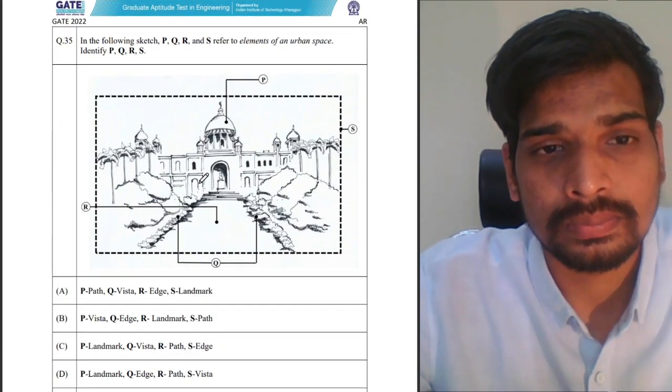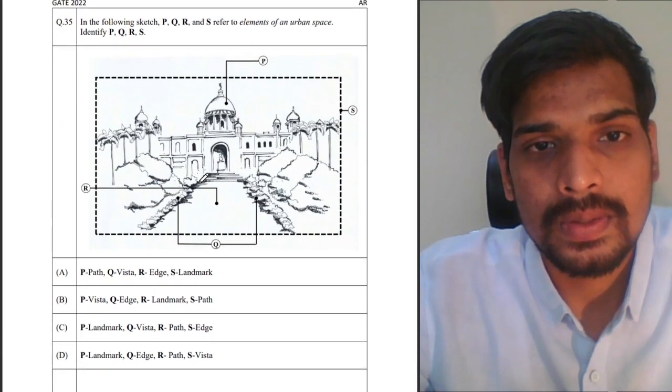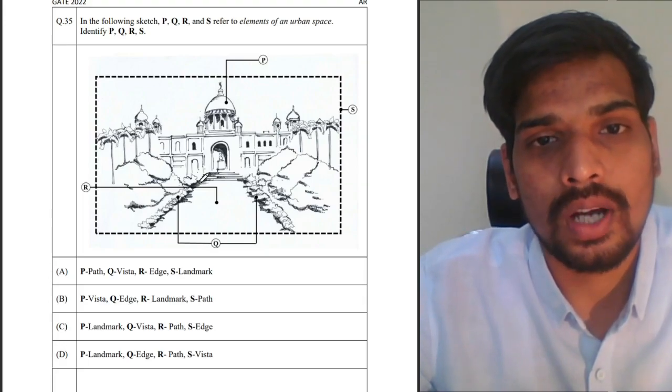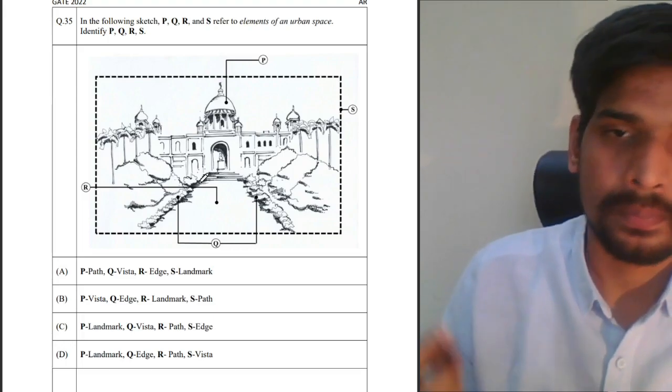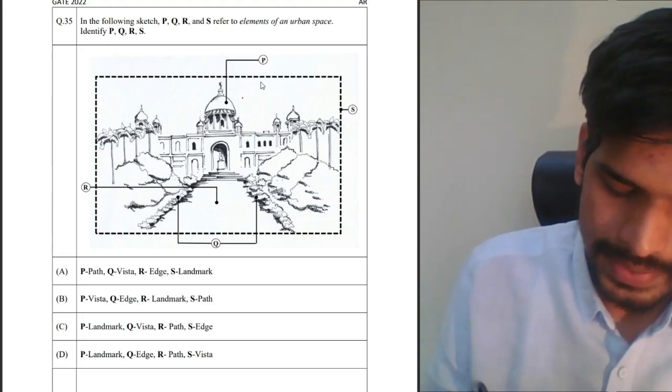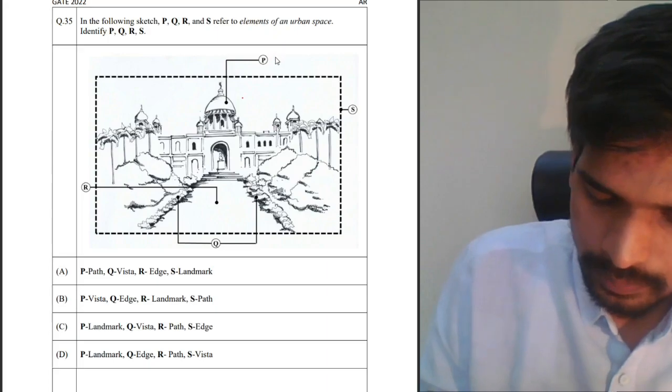Next one. In the following sketch, P, Q, R, and S refer to elements of urban design. Identify P, Q, R, S. Right? So P here is obviously landmark. P landmark.